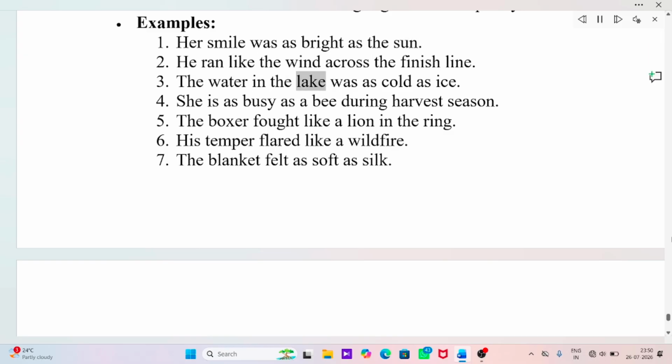The water in the lake was as cold as ice. She is as busy as a bee during harvest season. The boxer fought like a lion in the ring. His temper flared like a wildfire. The blanket felt as soft as silk.